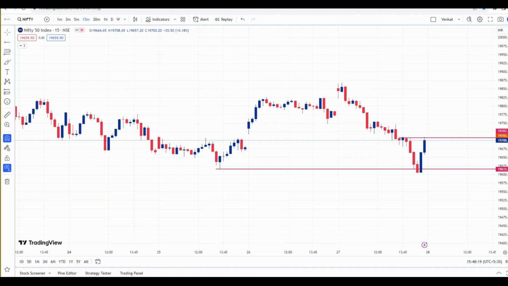In this video, we will do a complete analysis of both the indices, Nifty and Bank Nifty. We will try to see how Nifty and Bank Nifty move today, and also we will try to find out the important levels for tomorrow's trading session.